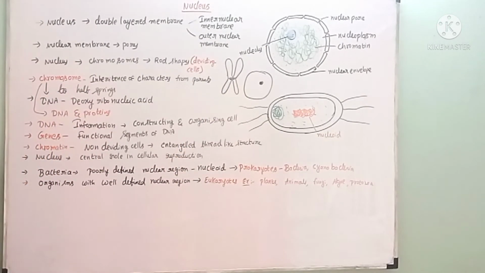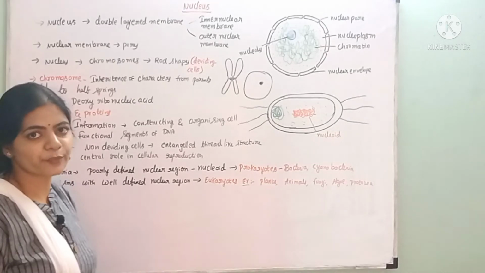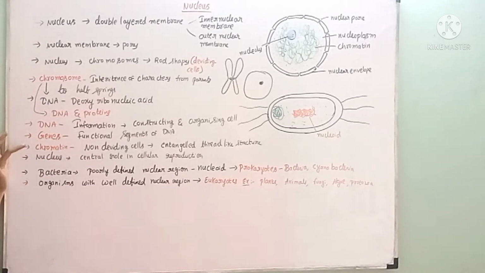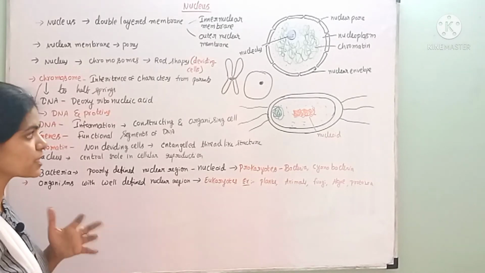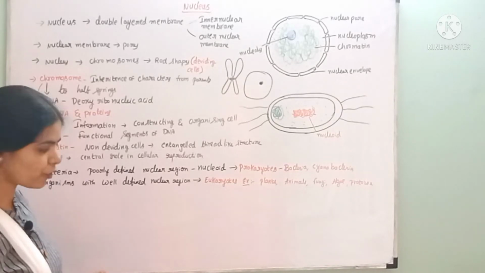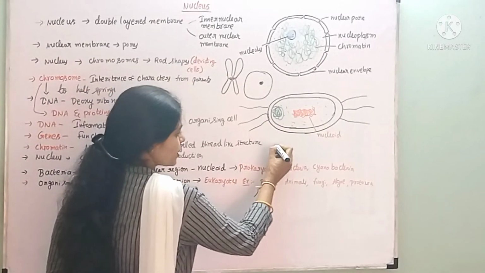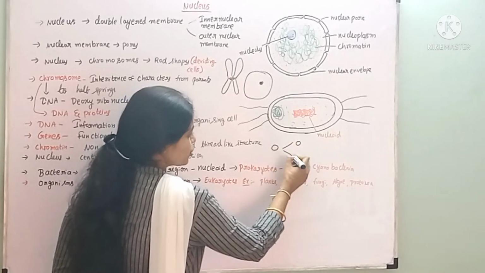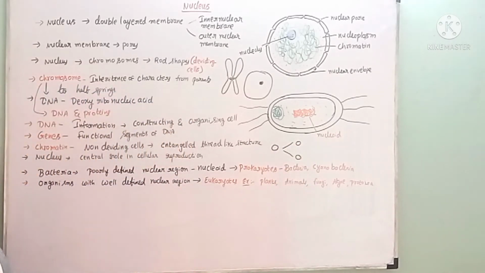That chromosome consists of DNA and proteins, and that DNA carries the information for the construction and organization of the cell, and within the DNA there are several functional units present which are called genes. And if you see the nucleus, it plays a central, important role in cellular reproduction. During cellular reproduction, one cell divides into two daughter cells, right? For that process, this nucleus plays an important role.